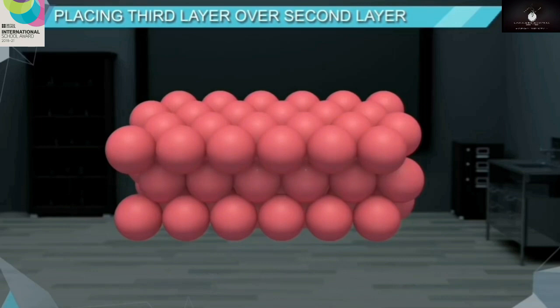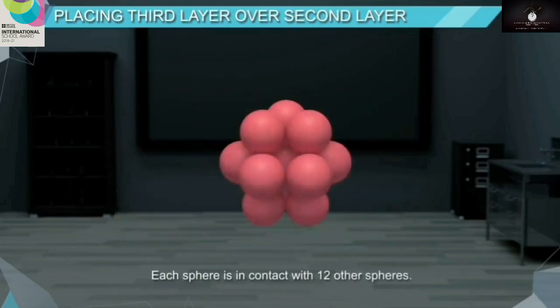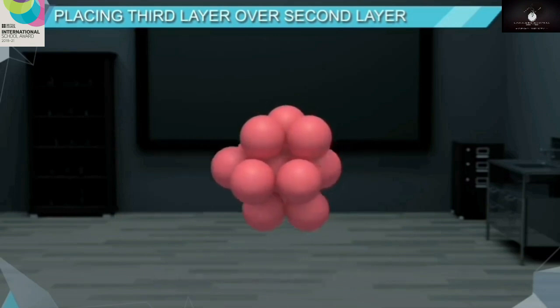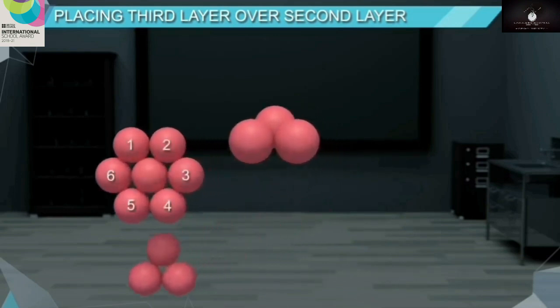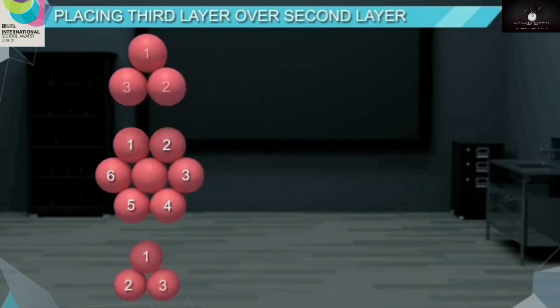In this type of structure, each sphere is in contact with 12 other spheres, 6 from the same layer and 3 from the bottom layer and 3 from the top layer. Hence, the coordination number is 12.